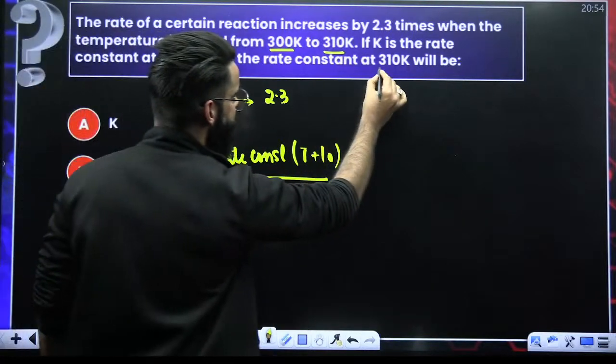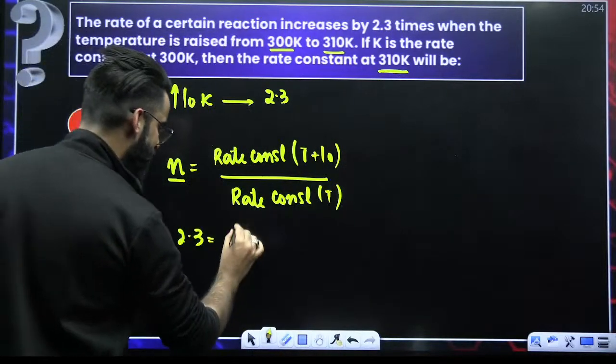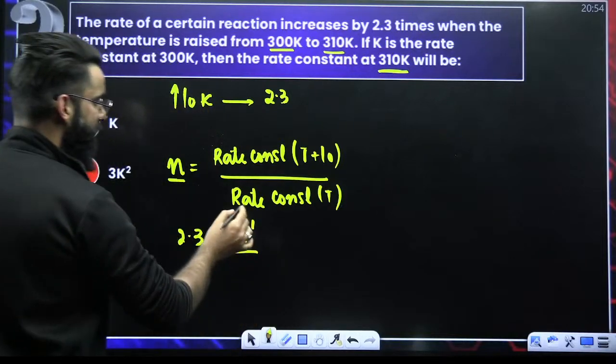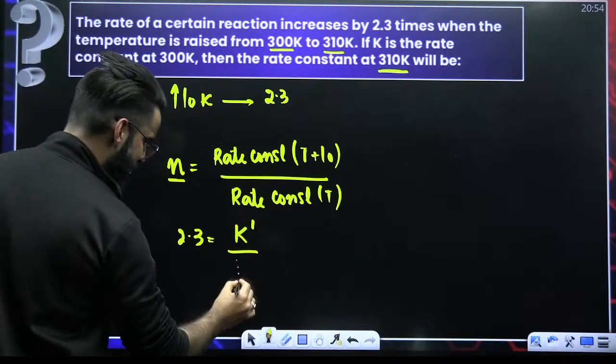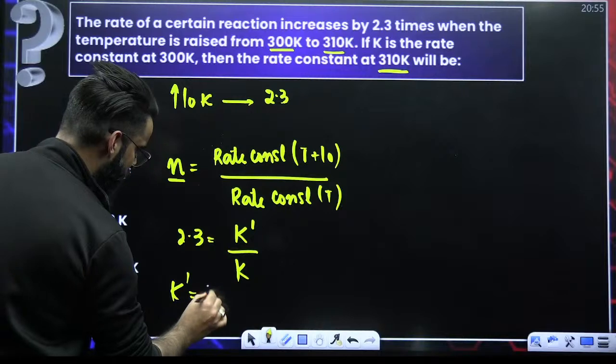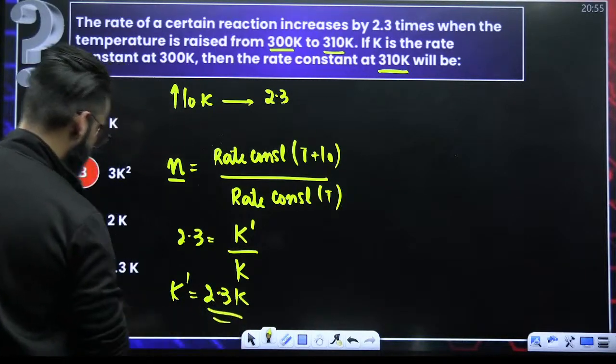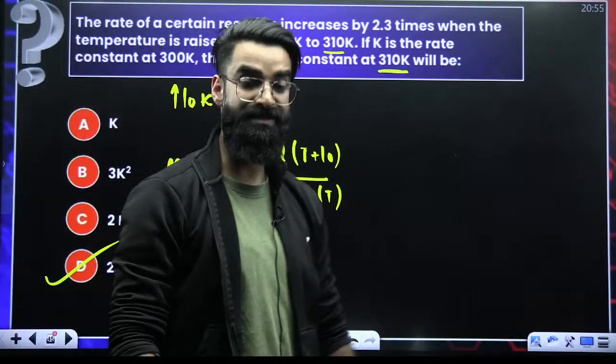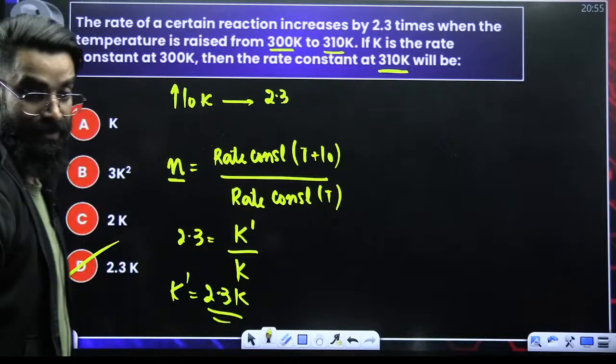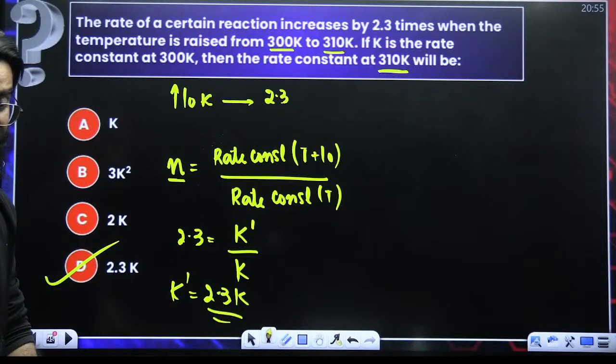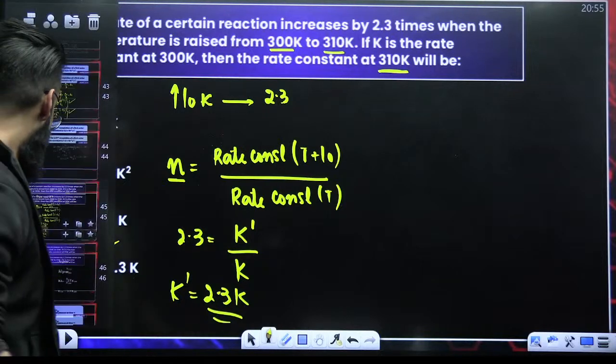that means the rate constant at temperature 310 Kelvin, let that be K dash, divided by the rate constant at temperature T, let that be K. So K dash is nothing but 2.3 times K. A simple basic equation this is. Okay? You're not supposed to think a lot in this question. It's a basic one, guys. Right?